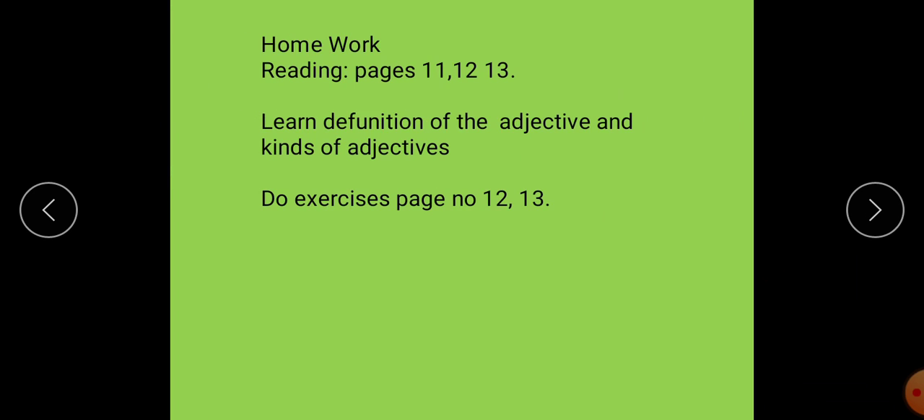Homework: you have to read page numbers 11, 12, and 13. You have learned the definitions of the adjective, and also you have learned the kinds or types of the adjective. And also you have exercises to do that are on page numbers 12 and 13.